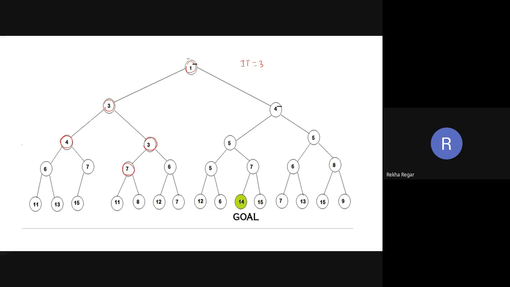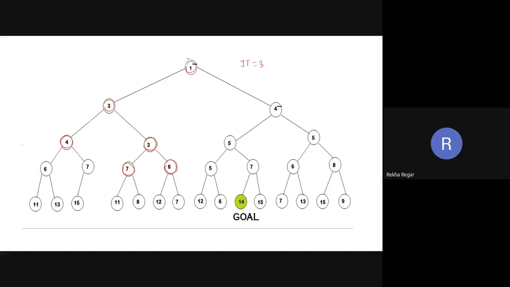The nodes in the first iteration come like this: 1, 3. Because 3 is equal to the threshold value 3, we have to explore the child of this one also. Again we are getting the 3, that is equal to 3, so we have to explore the child of the 3 also. So now in the next iteration we have to update the threshold.